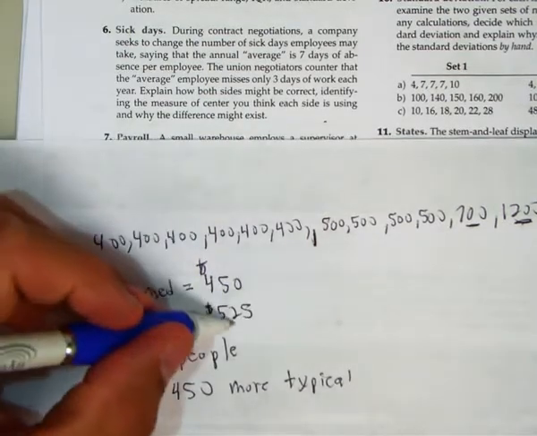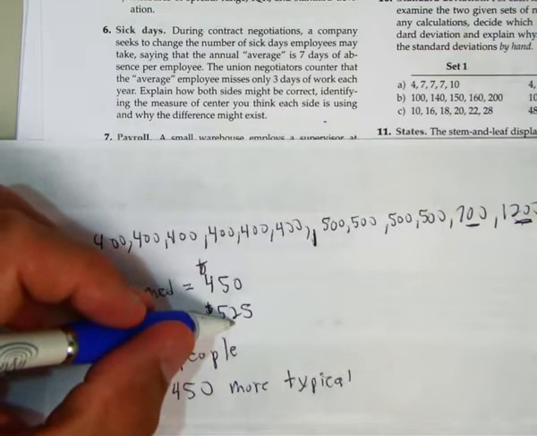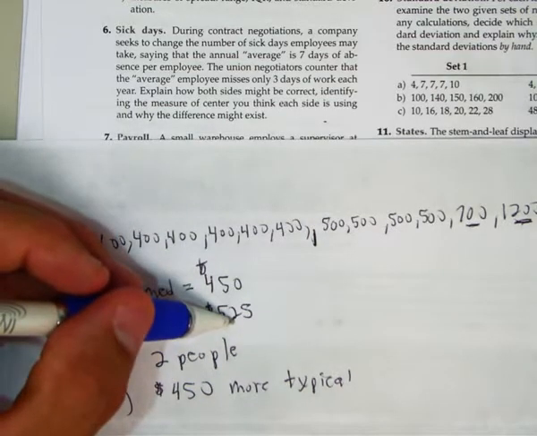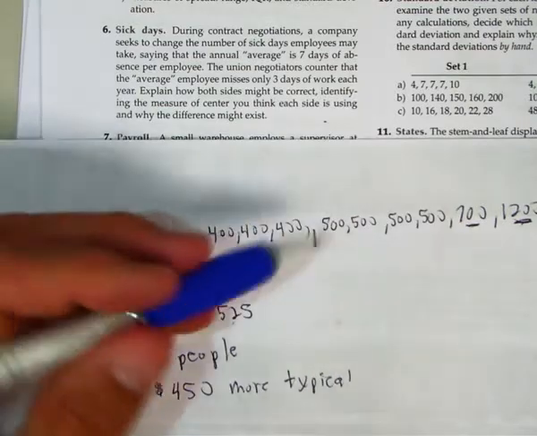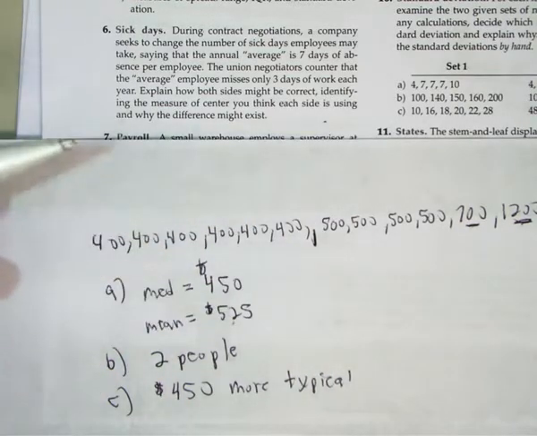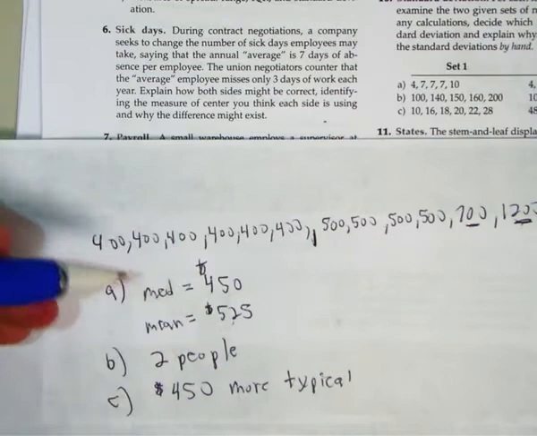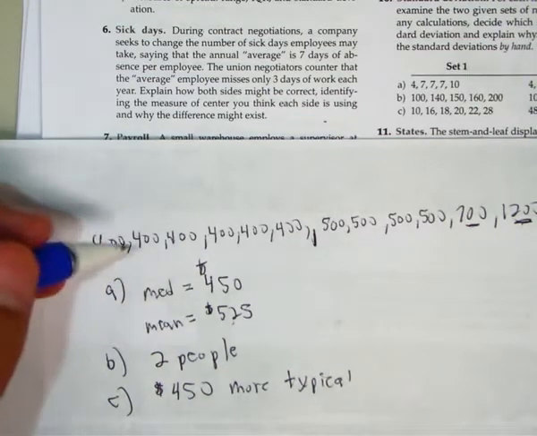This $525 is not typical. Out of the 12 employees, 10 of them earn less than that, and 2 of them earn more than that. 1 of them earns a lot more than that. So $525 is not a typical wage in this company.